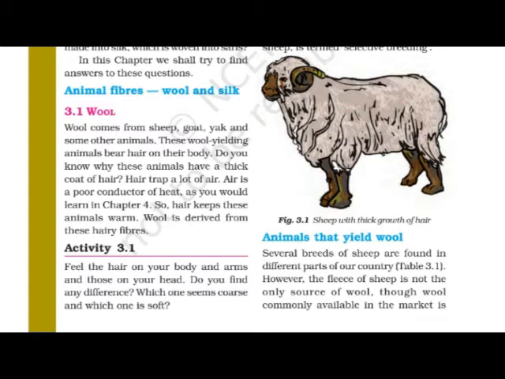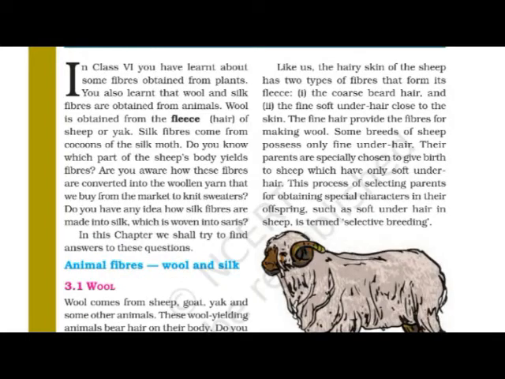If we feel the hair at different places, we will feel that the hair present at every part of the body is different. In the same manner, it is also related with the animals. Like us, the hairy skin of the sheep has two types of fibers that form its fleece.